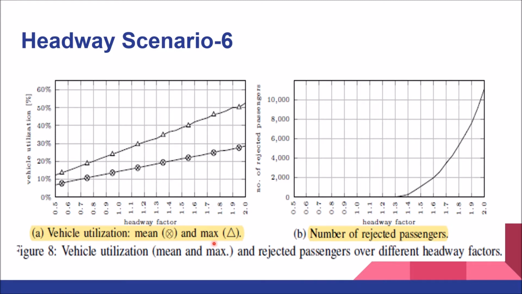The vehicle utilization, this is the mean and this is the maximum. So with increase in the headway factor, the vehicle utilization is also increasing, we can say linearly, and after 1.3 the number of rejected passengers is increasing. This might be because of the delay, because of the waiting time.